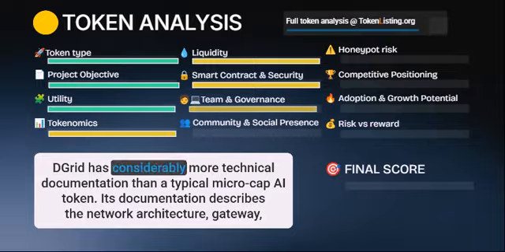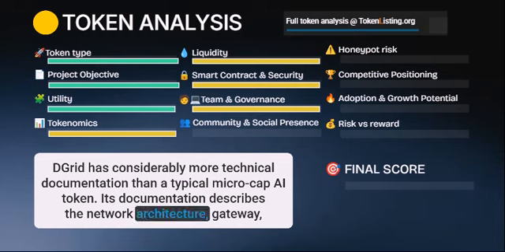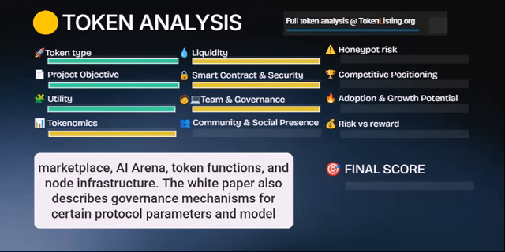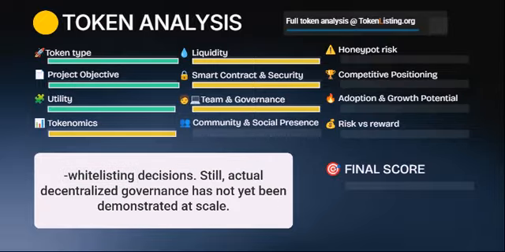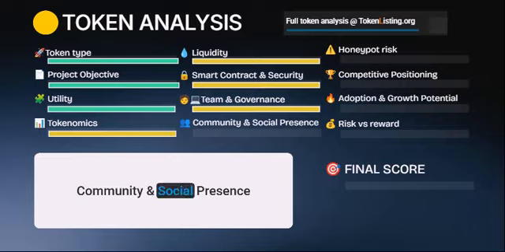Team and governance. DGrid has considerably more technical documentation than a typical microcap AI token. Its documentation describes the network architecture, gateway, marketplace, AI arena, token functions, and node infrastructure. The white paper also describes governance mechanisms for certain protocol parameters and model whitelisting decisions. Still, actual decentralized governance has not yet been demonstrated at scale.